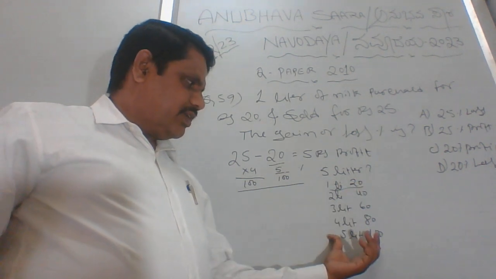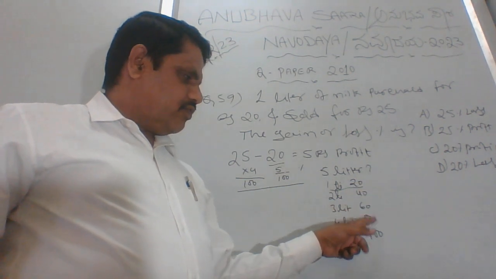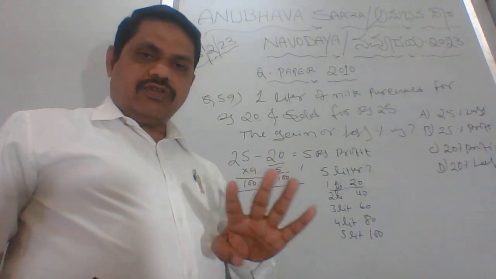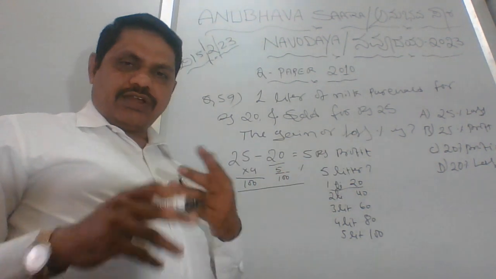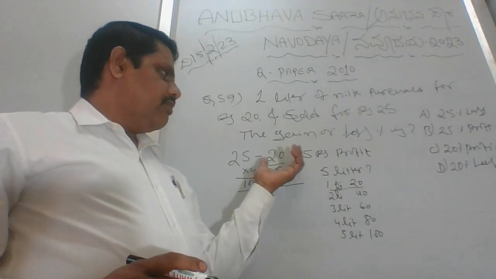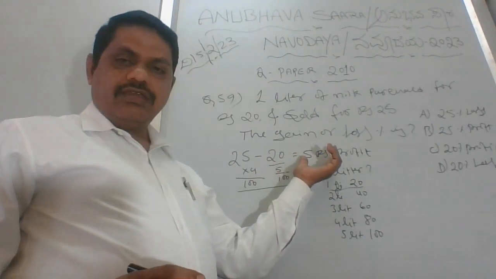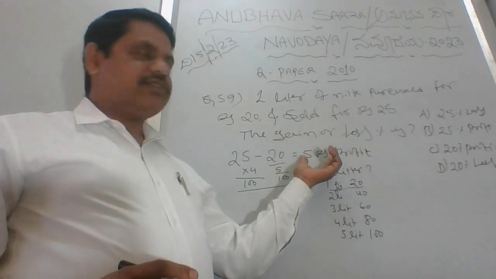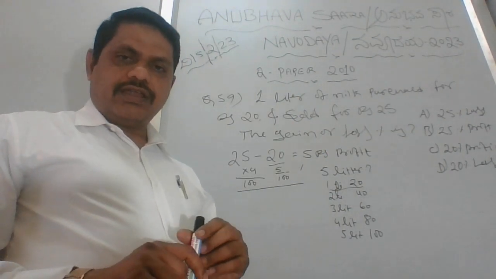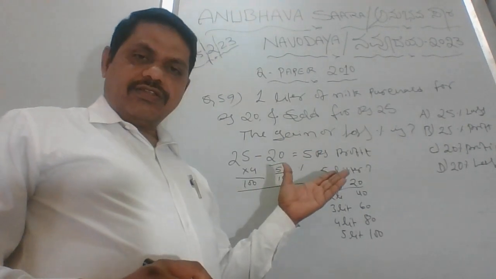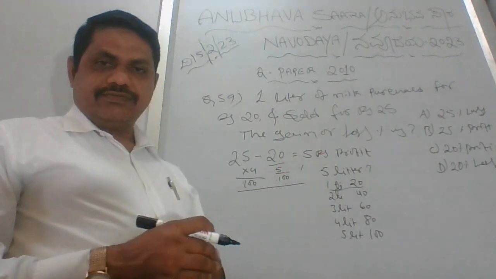We are still pending with 1, 2, 3, 4. That means 4 more liters are there. That means what I am trying to say is we have a plan of 5 rupees of profit with 5 liters. Clear? So that is what the plan is.